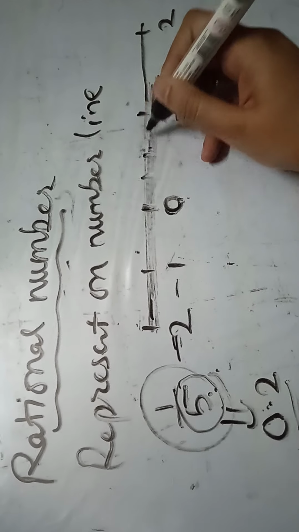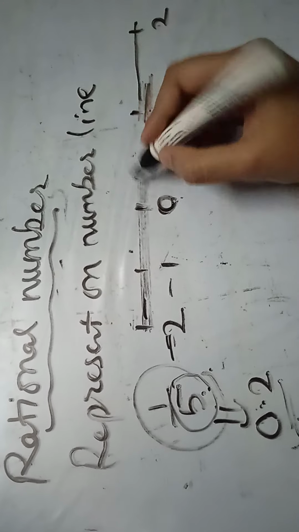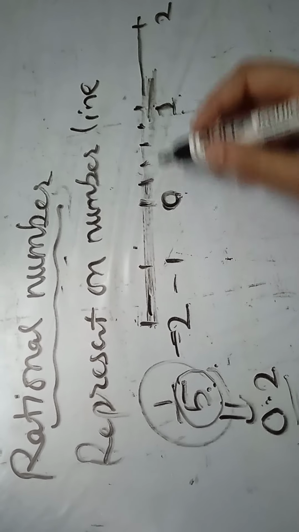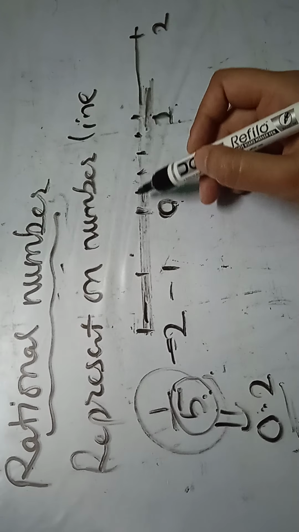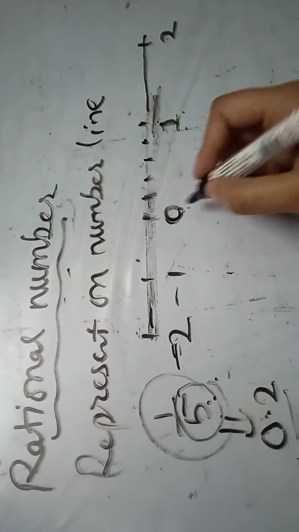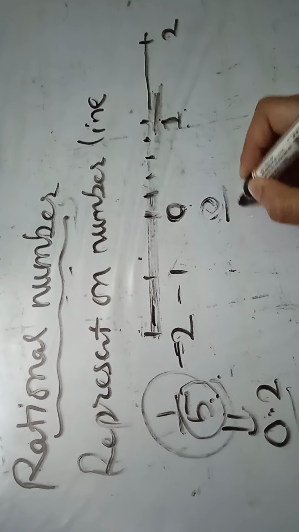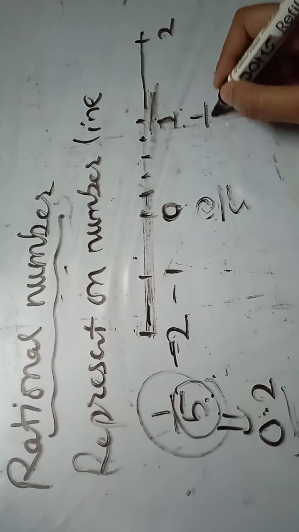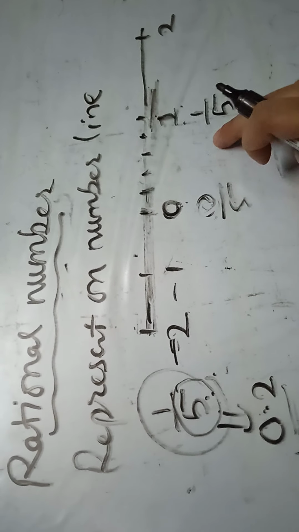1, 2, 3, 4. Okay, this way I will draw again. 1, 2, 3, 4. Now you can see I have divided the portion between 0 and 1 into 5 parts. 1, 2, 3, 4, 5. Now what I have to do is just write the denominator below that number. Below 0 I will write 0 upon 5, then below the next I will write 1 upon 5. Now you can see a series is going to follow in this.